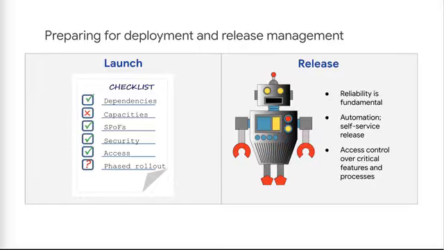Also, implement access control over critical release features and processes. For example, a team lead or a tech lead might be a member of the release group and have special access.